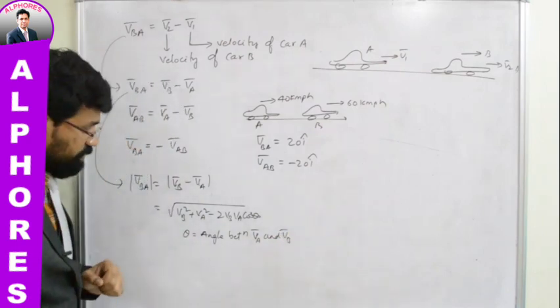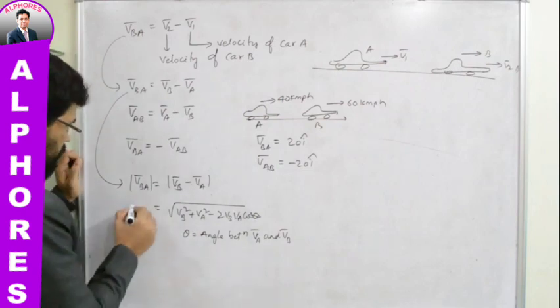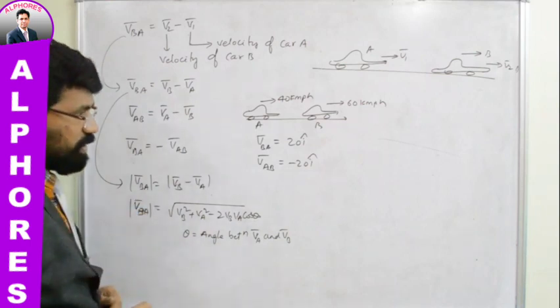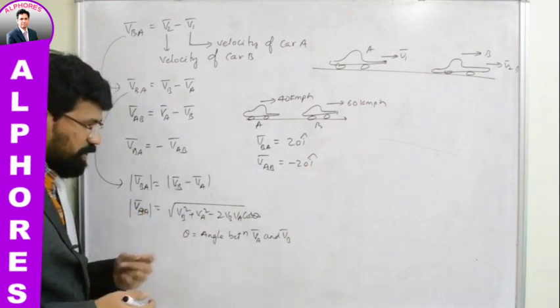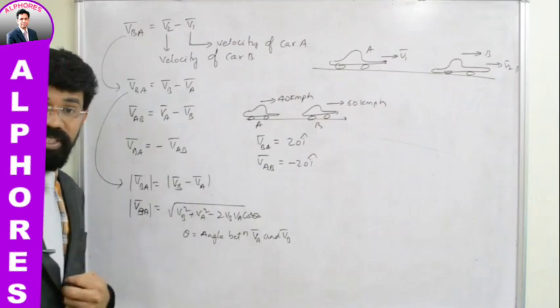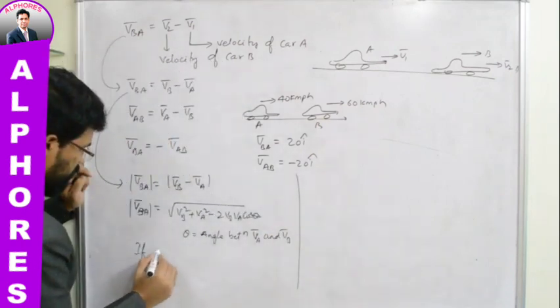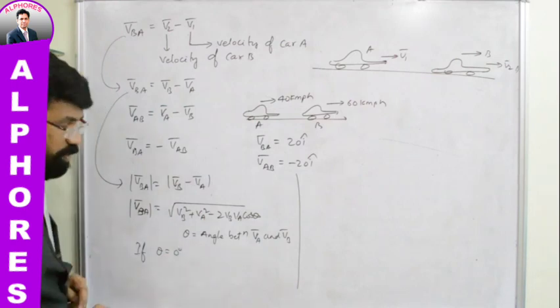That theta is the angle between VA bar and VB bar, right? So this is where you can talk about a few special cases as well. What could be the possible special cases? Special cases are decided by this theta. If theta is equal to 0 degree, what does it mean?